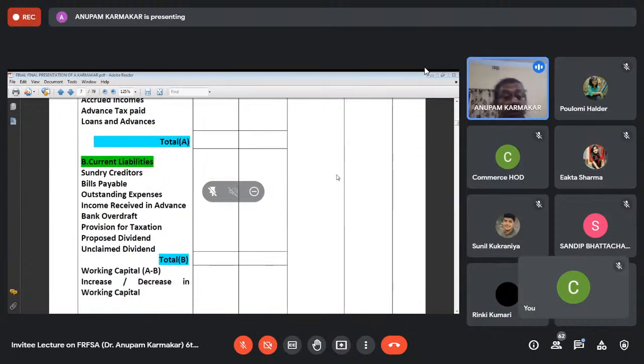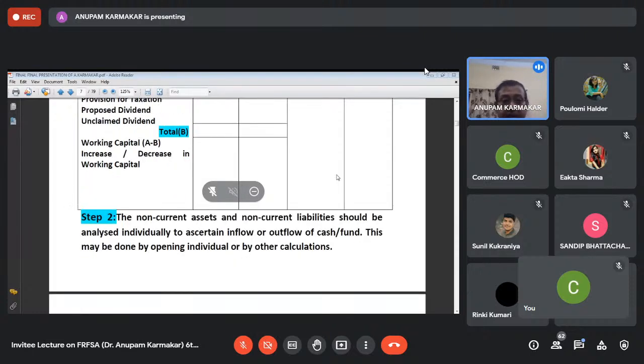Now, this is the first step. That means if you are going to solve any problem relating to the fund flow statement, then you have to prepare the working capital statement first. Now, next is step number 2. Remember that from the balance sheet, pick up the figures relating to current assets and current liabilities.